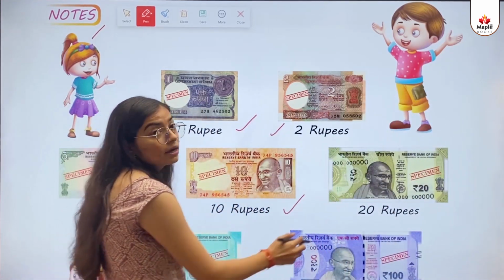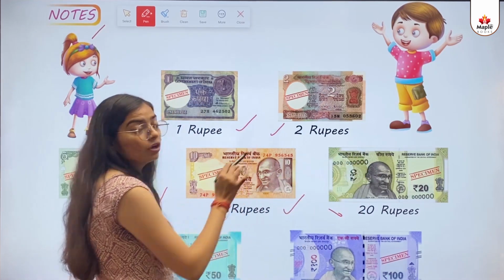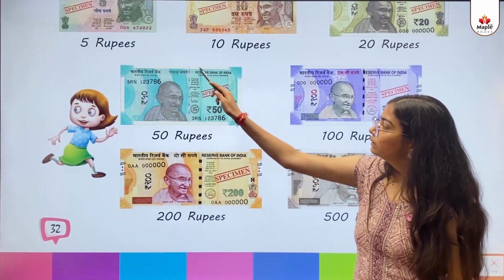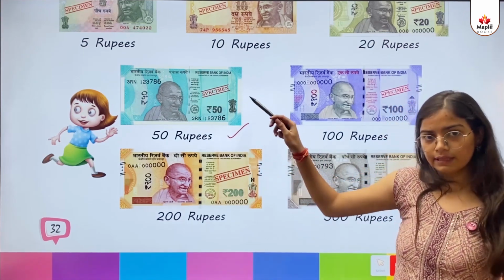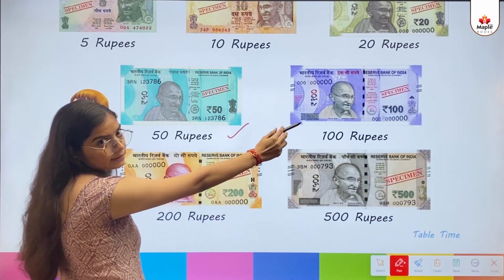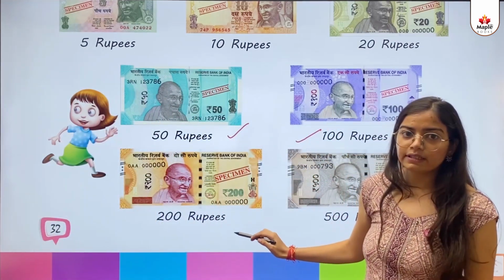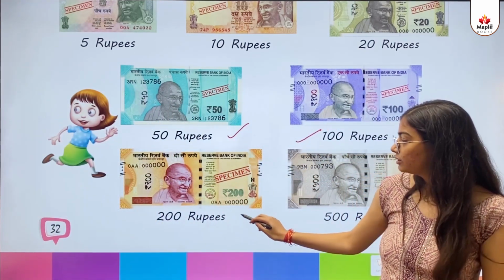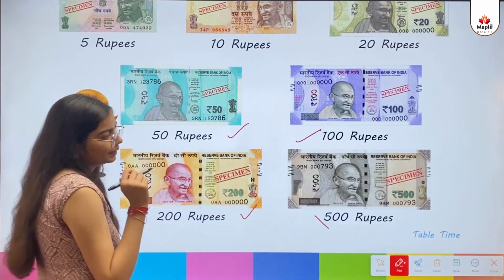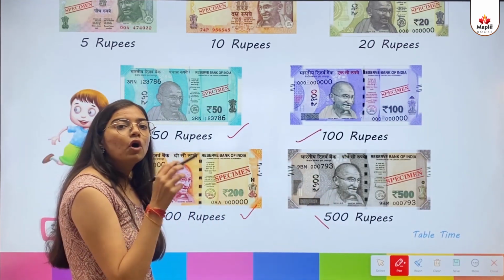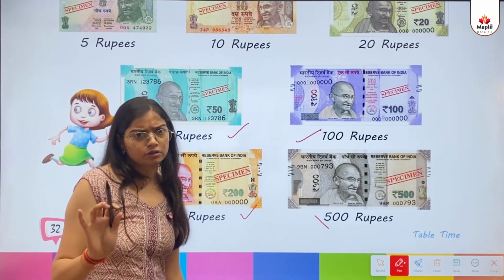This one is a 20 rupee note. You can see in the picture. You have seen this already. This one is a 50 rupee note, as you can see in the picture. This one is a 100 rupee note. Then this one is a 200 rupee note. Then the last one is the 500 rupee note. You have already seen most of the notes and most of the coins also.